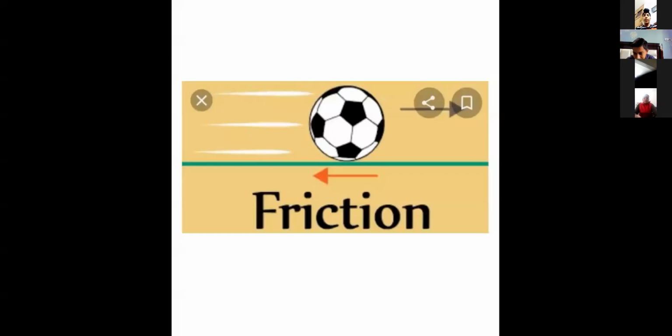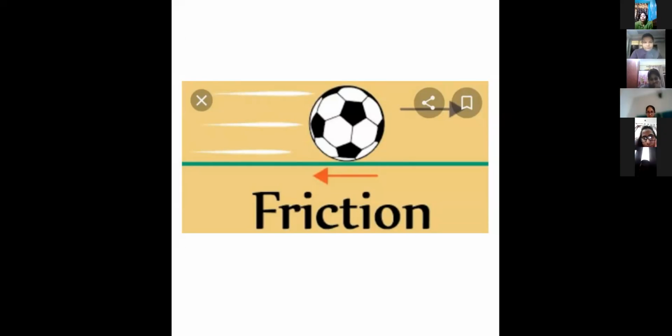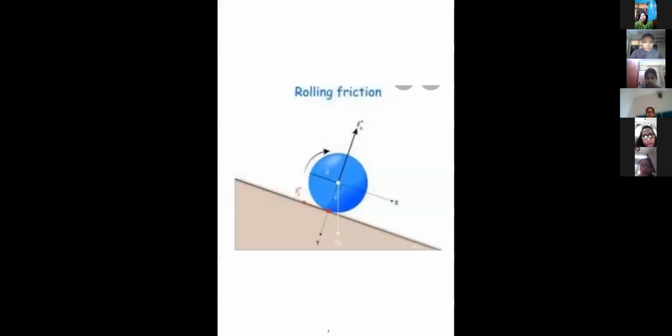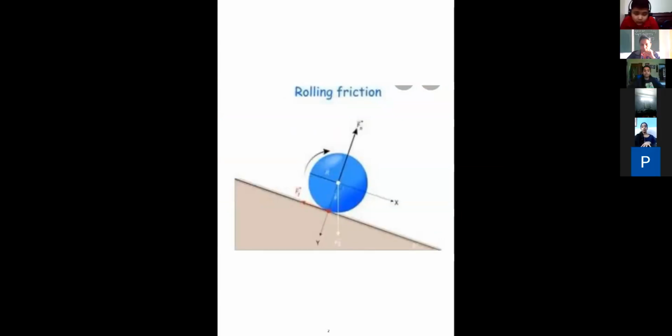In short, friction. Now, how many types of friction are there? There are three types of friction: rolling friction, sliding friction, and static friction. Rolling friction means resistance to motion by a body that is in rolling contact, like a ball bearing.